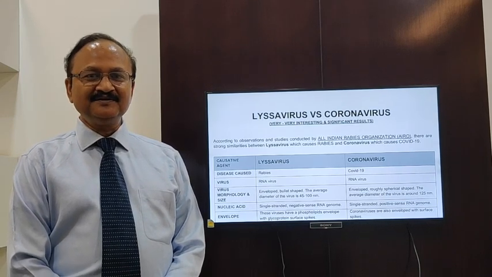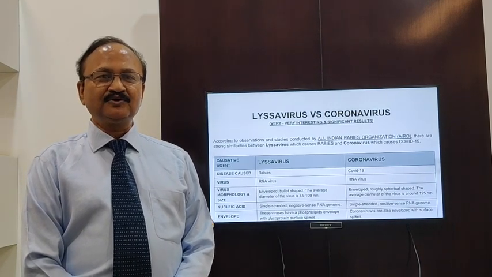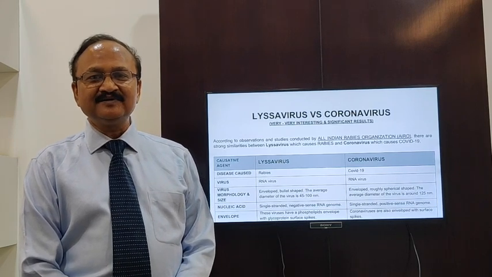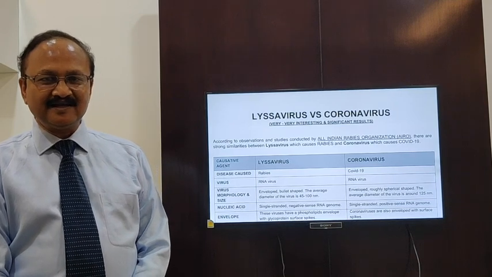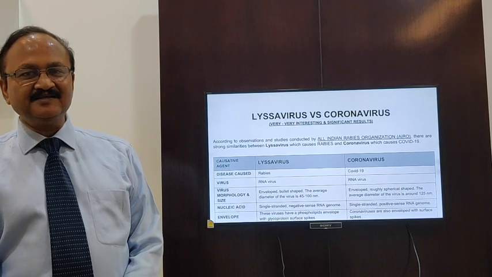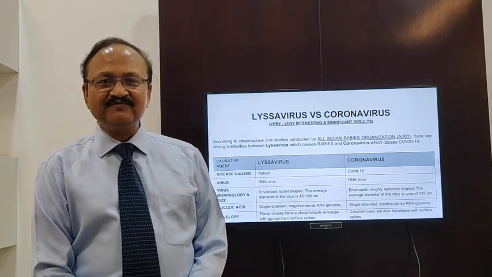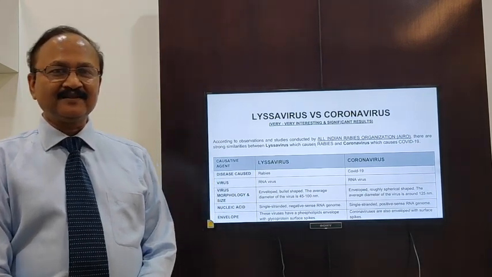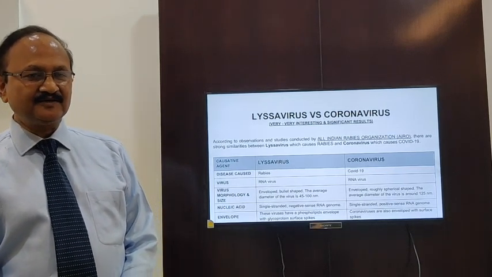Today I am here to share with you some findings and observations about coronavirus, which has very strong similarities with Lyssavirus, which causes rabies. These similarities can help us in developing vaccines and immunoglobulins against coronavirus using the same principles as used for manufacturing rabies vaccines and immunoglobulins. Now I will compare in tabular form the Lyssavirus and the coronavirus.